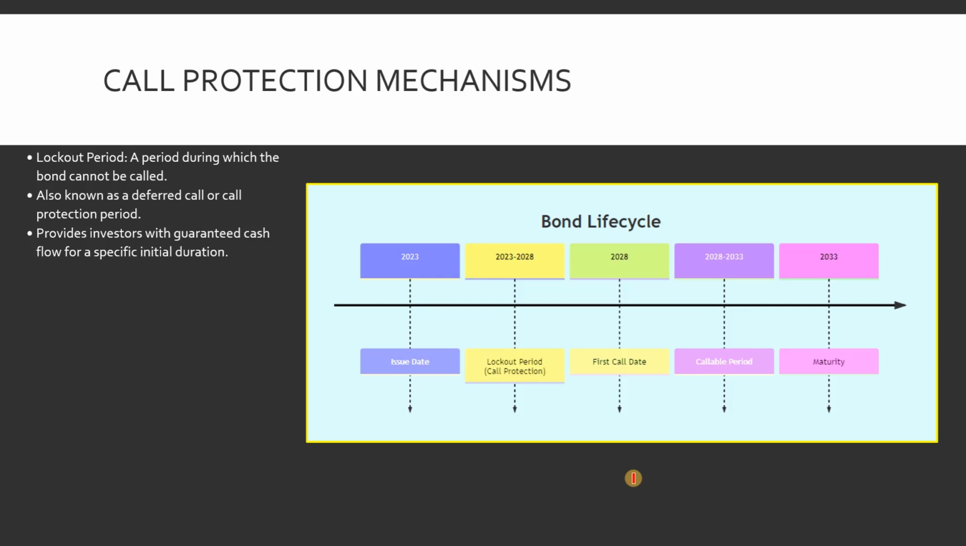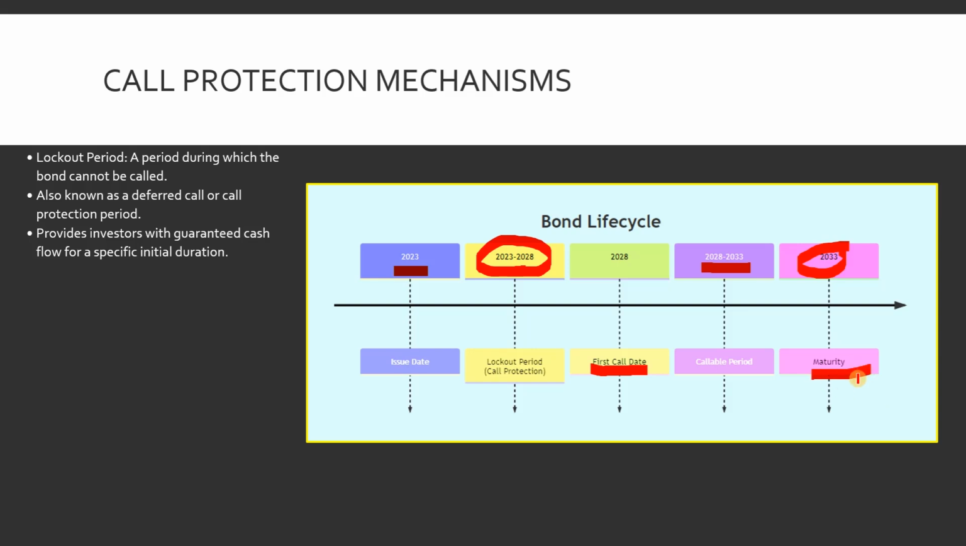So in this diagram, if you see, in 2023 is the issue date. From 2023 to 2028 is called a lockout period, which is a call protection. The issuer cannot call the bond during this time. The first call date starts in 2028, and 2028 to 2033 is a callable period. During that time, anytime the issuer can call it. And 2033 is the maturity of the bond anyway.